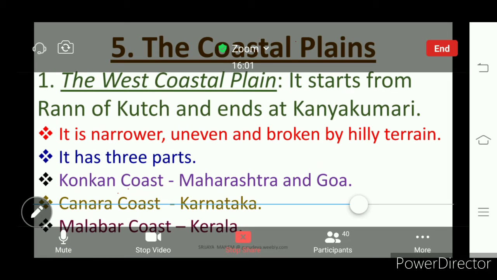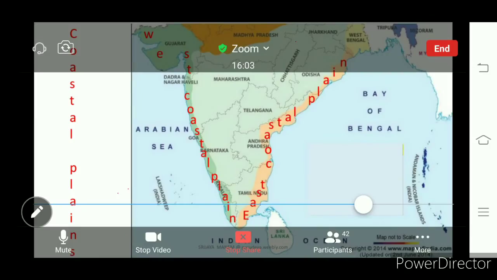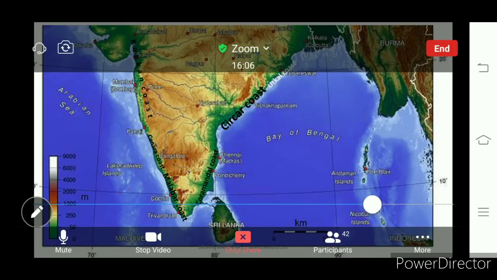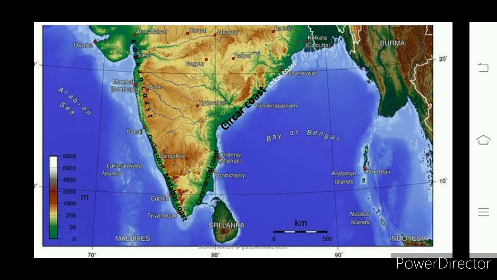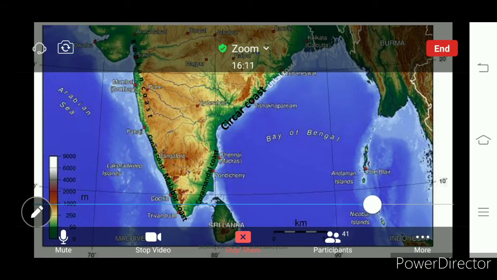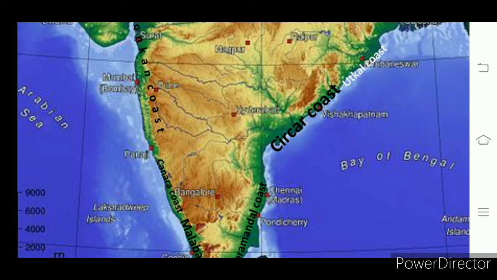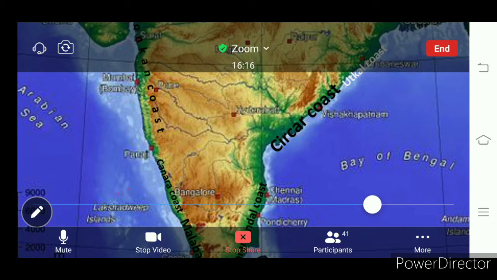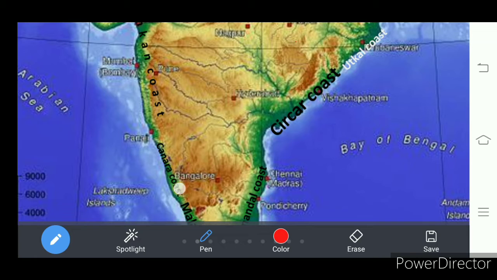Let me show you these plains on the map of India. Look at here. This is peninsular plateau. What do we see here? Konkan coast, this one in Goa and Maharashtra. Canara coast in Karnataka, this one.